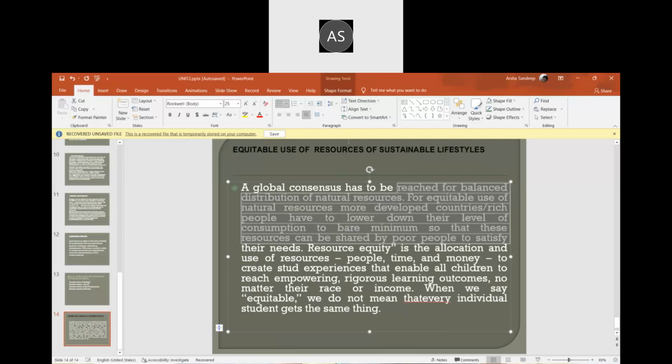Wherever you go, at home, school, or college, try to use the energy allocated to you, and use your things only as much as you need, so it will reach everyone, not only you but other people can also use it. So thank you.